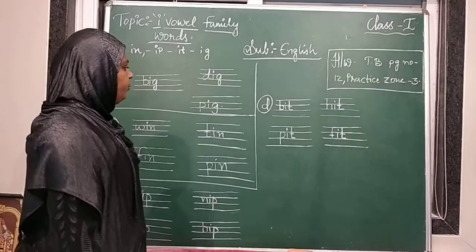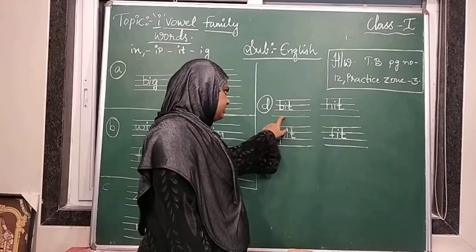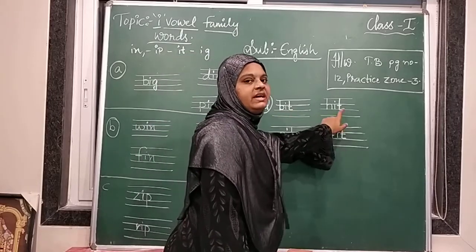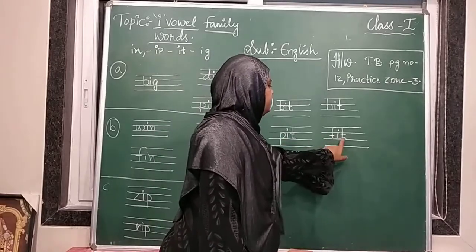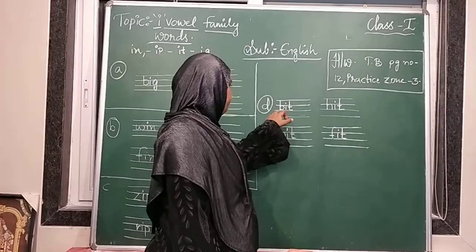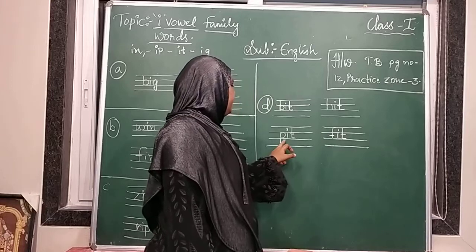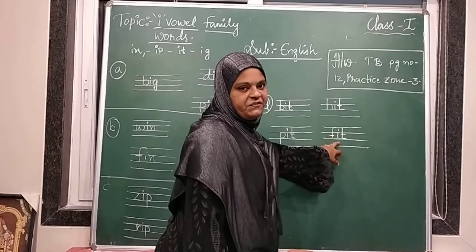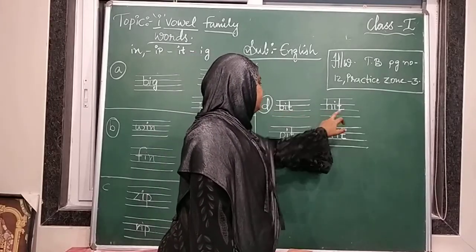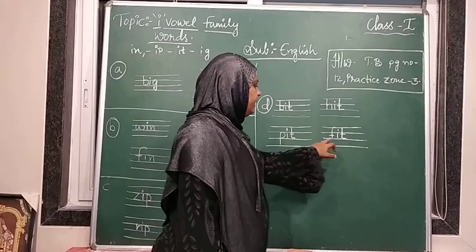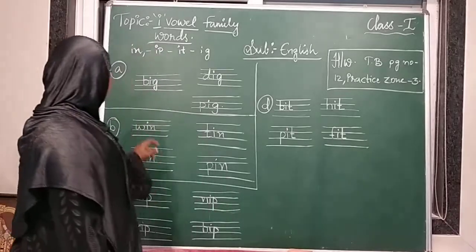Did you all understand this one? This is the debate. B-I-T, bit. H-I-T, hit. P-I-T, pit. F-I-T, fit. B-I-T, bit. H-I-T, hit. P-I-T, pit. F-I-T, fit. Did you understand? Again. Can you start from here?